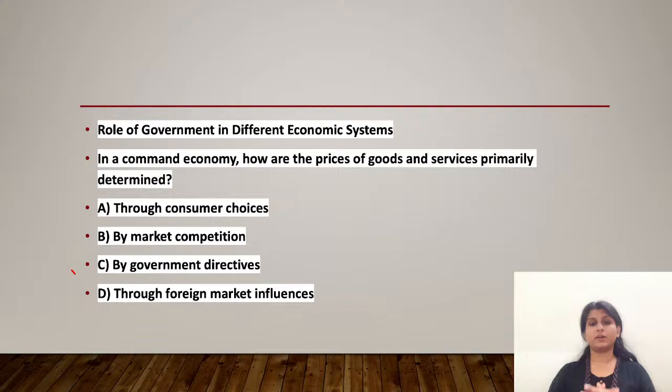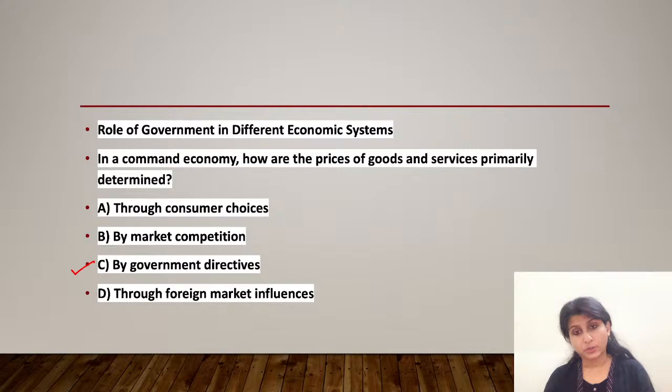So decisions about what goods are produced, how much is produced, and at what price items are sold are typically made by the government planners rather than the dynamics of supply and demand. It's not left to that. So why are the other options not correct?